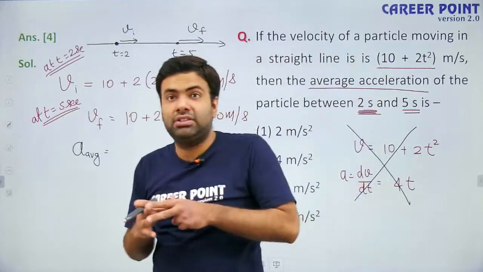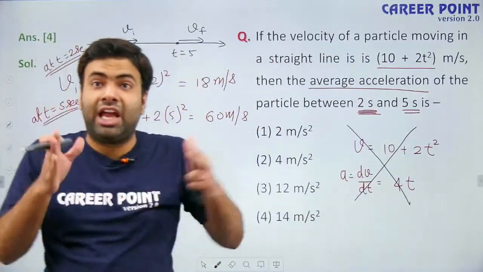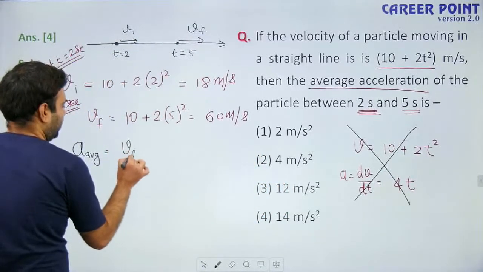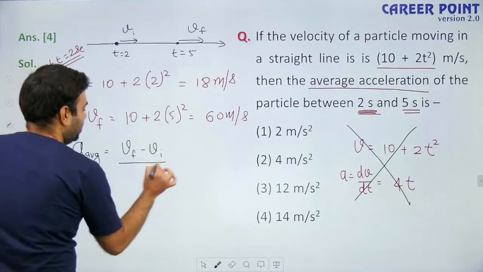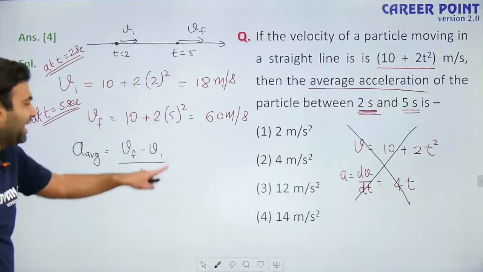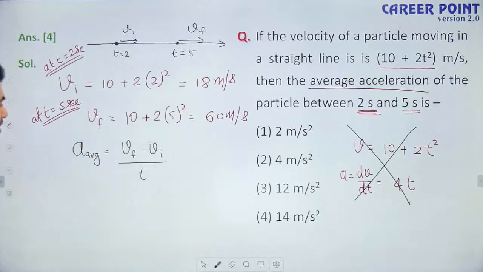If it specifies average acceleration, or it has given the time period, that means it is asking for average acceleration. It is equal to final velocity in vector form minus initial velocity in vector form, divided by time taken. Because both of them have the same direction, the vector form can be easily calculated by doing algebraic calculations.